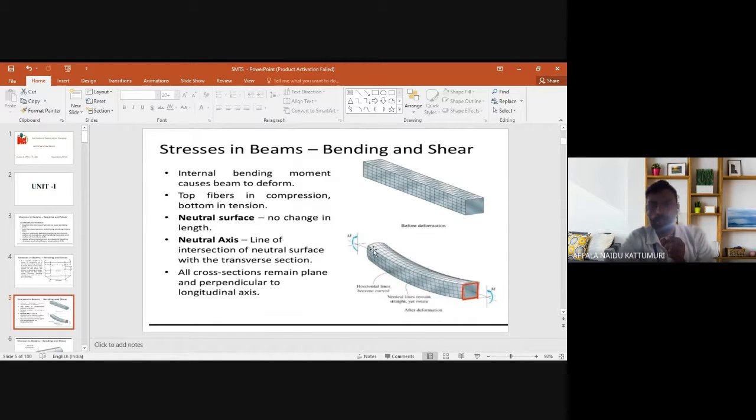So the top layer of the beam is said to be in compression, and the bottom layer of the beam is increasing, so the bottom layer is said to be in tension. In between, at the neutral axis layer, there is no change.